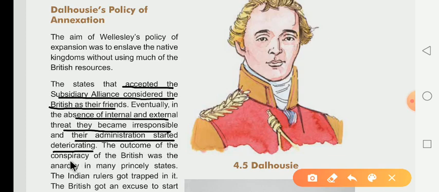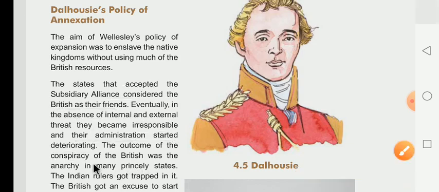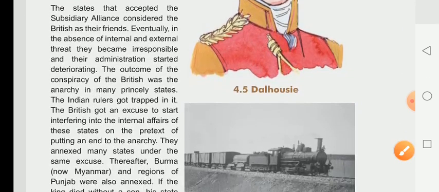The outcome of the conspiracy. What was the meaning of conspiracy? Conspiracy means sajish, षड्यंत्र, of the British was the anarchy. What was the meaning of anarchy? अराजकता फैलाना in the many princely states. Now what happened, dear children, is that many princely states were not doing their work on their basic administration system in the proper way.